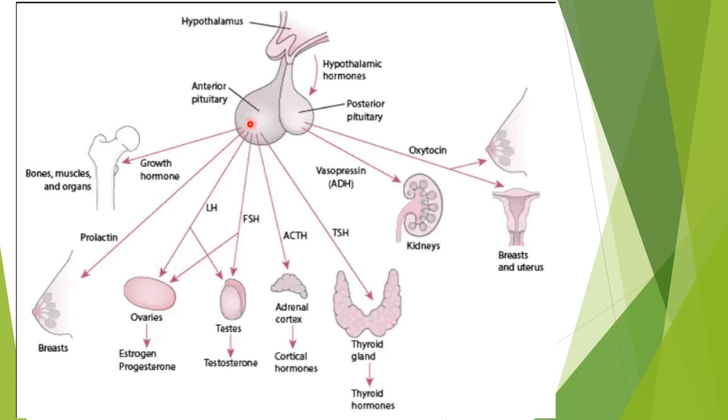The anterior pituitary releases, as we have already seen, the growth hormone, prolactin, the luteinizing hormone, the follicle stimulating hormone, the adrenocorticotropic hormone, and thyroid stimulating hormone, while the posterior pituitary releases the antidiuretic hormone or vasopressin and oxytocin. So we'll see these hormones one by one, that is the anterior pituitary hormones one by one. The posterior pituitary hormones are covered elsewhere.